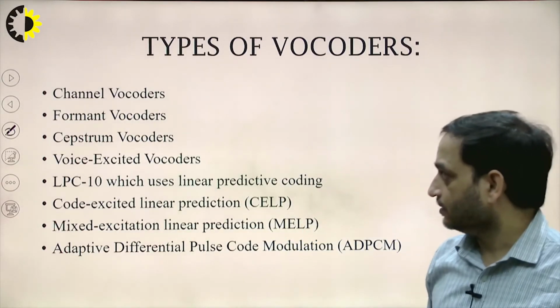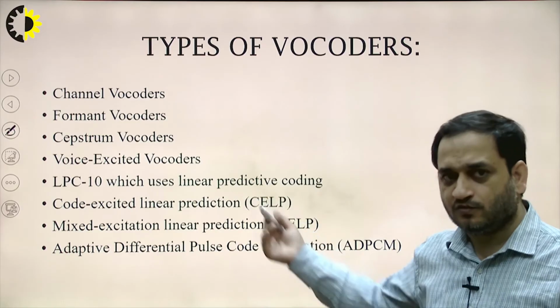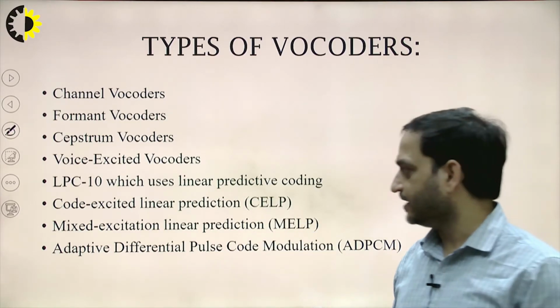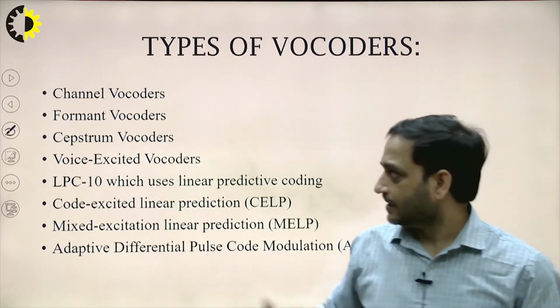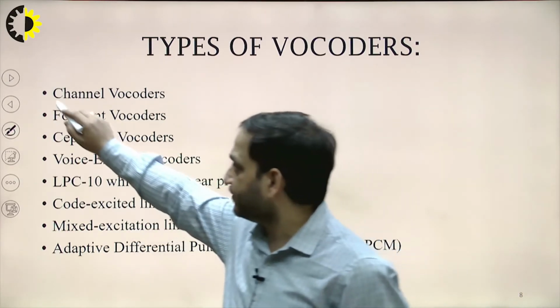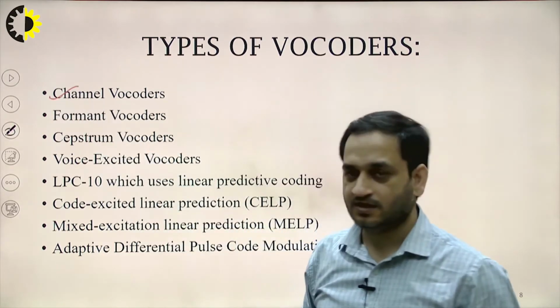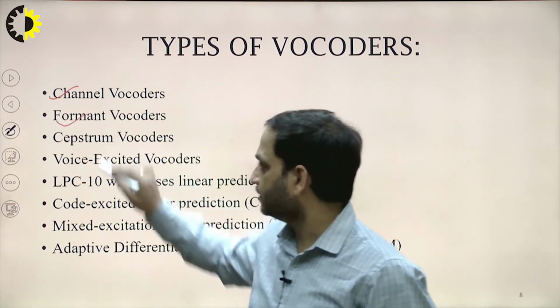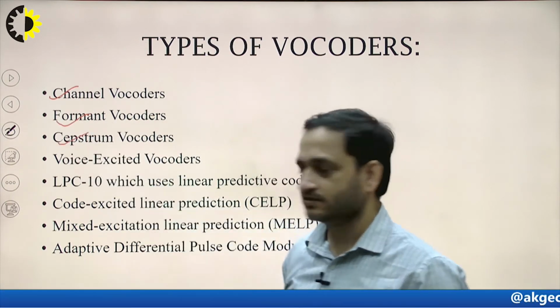So we will take a few of the vocoders which are well known in our system, that is channel vocoders, which are very important vocoders, and formant vocoders. Then we have the cepstrum vocoders.